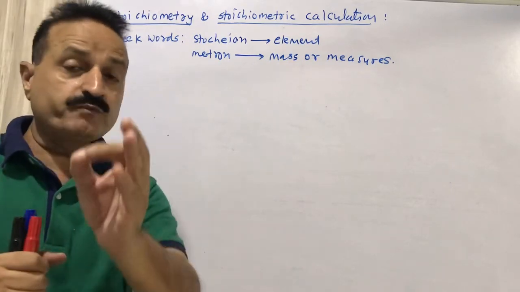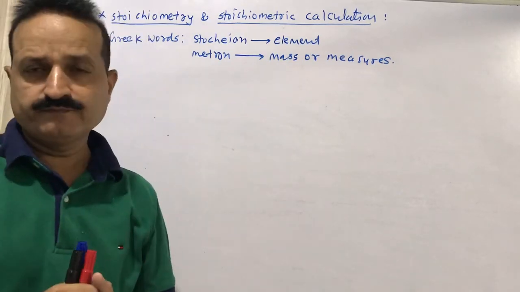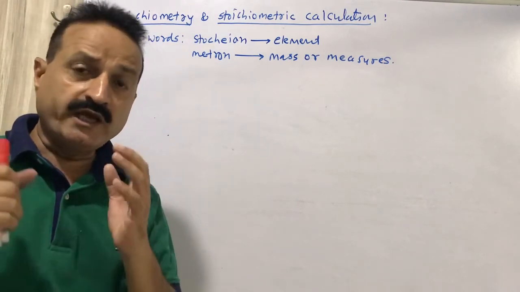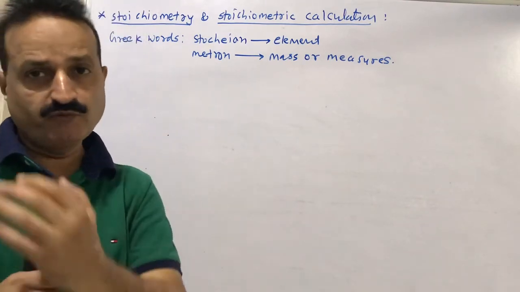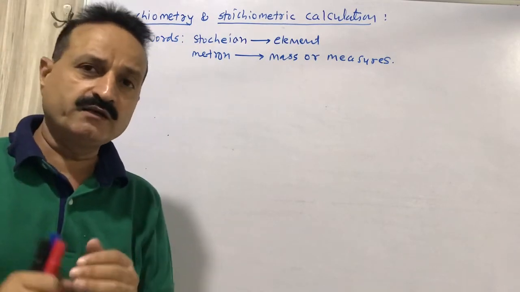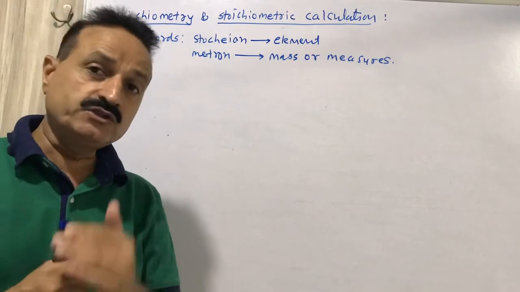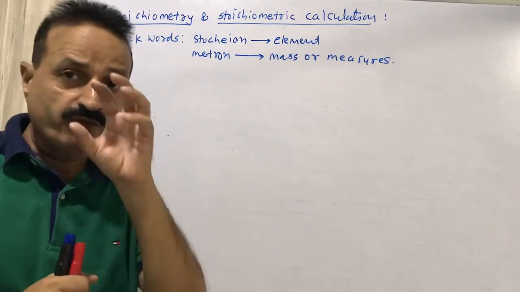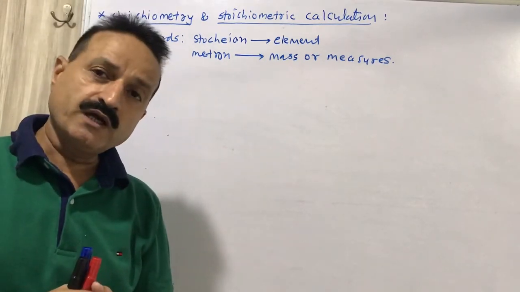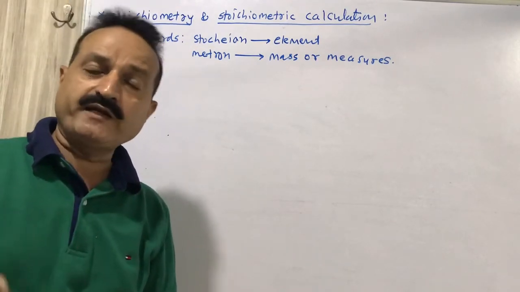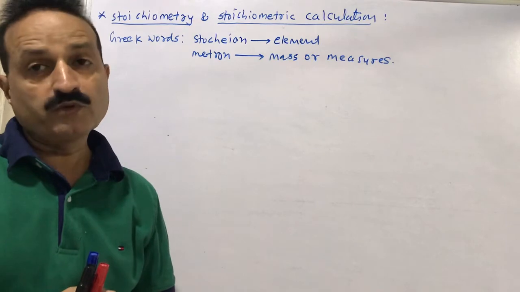So it is said to be a chemical equation. In a chemical equation, there will be two sides. Before the arrow is the left hand side, after the arrow is the right hand side. Generally, before the arrow is shown as the reactant and after the arrow, the right hand side, is shown as the product.